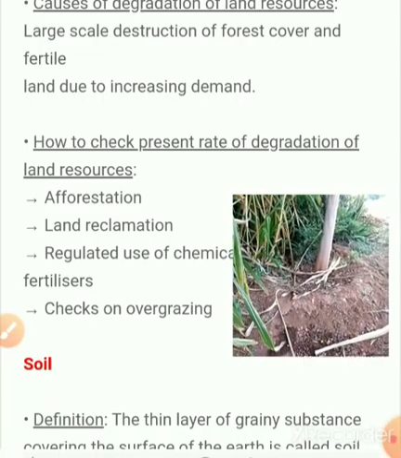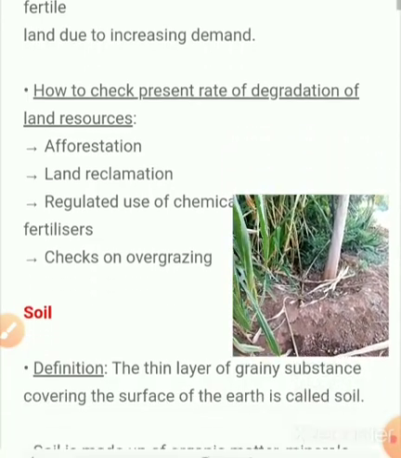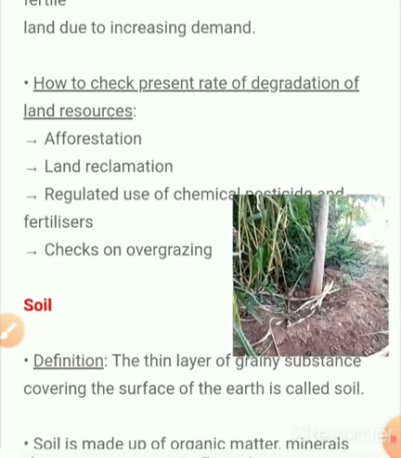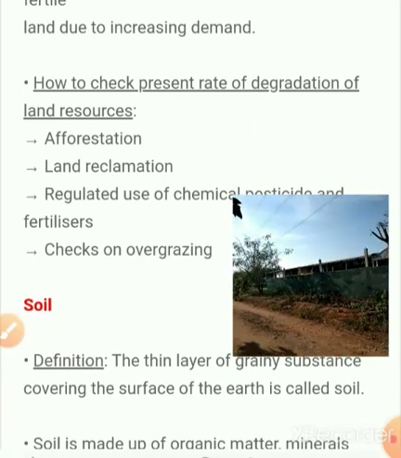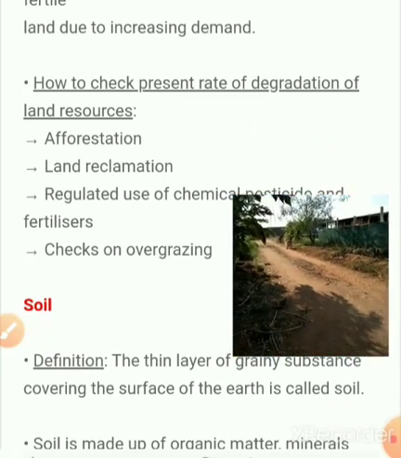Then the next topic is about water. We want to study about water also, what are the problems we are facing about water availability. Then conservation of water resources.